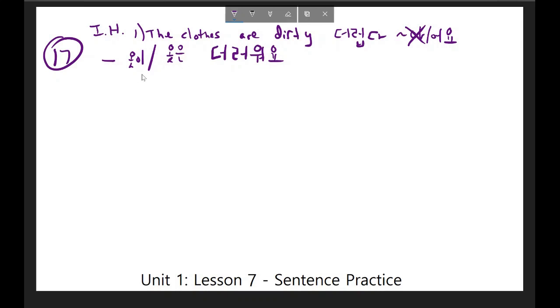The second sentence I would like you to try is, I am hungry. Then let's translate that using the informal high respect form. I'll give you 10 seconds and you can start now.